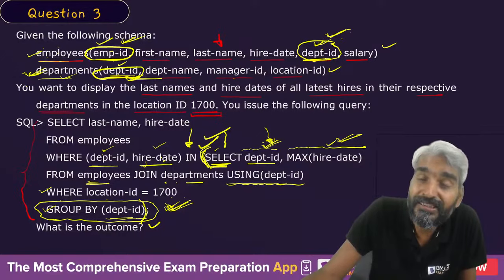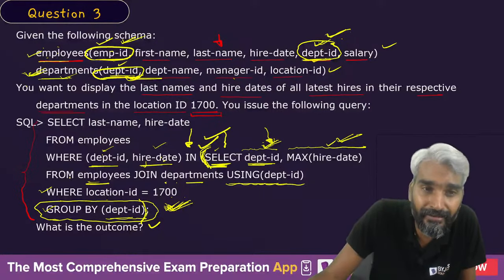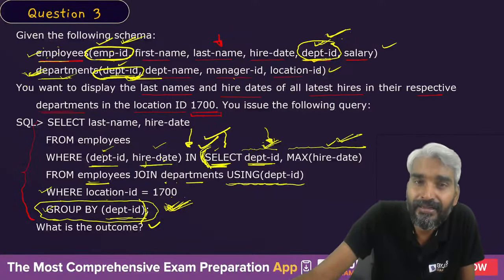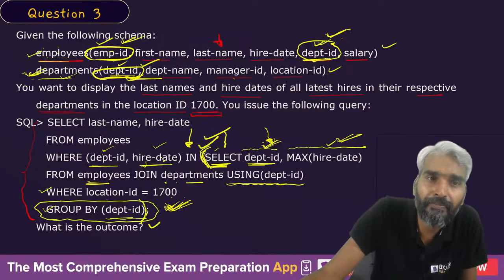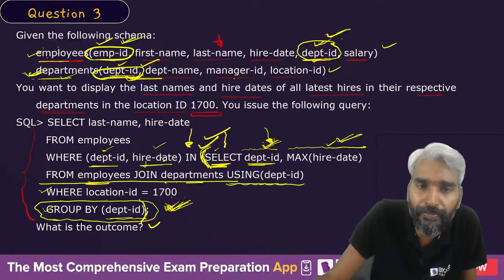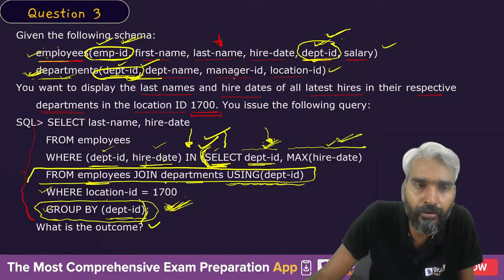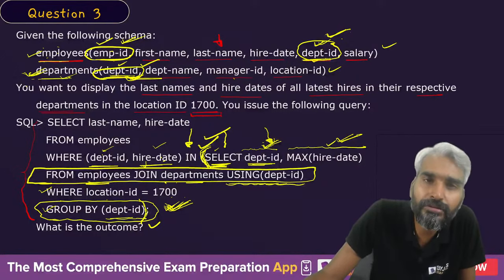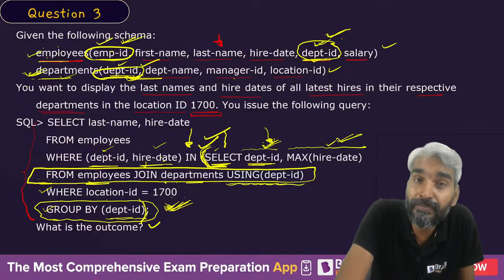So here, when you say select department ID, you will have a department ID. Once you group this, in this join, you need to understand that in the department table, department ID is unique. But once you have performed this join operation, because this is from where you are looking at the things, in the output of this join, there will be multiple tuples with respect to the same department.